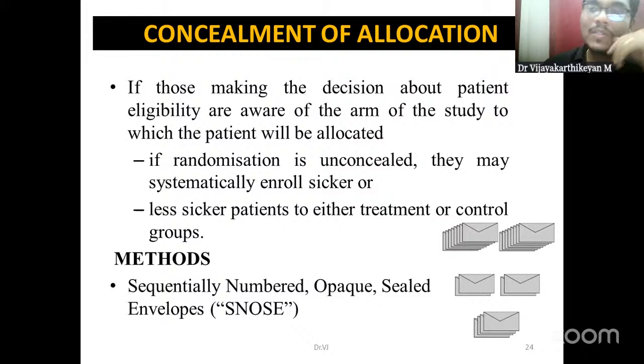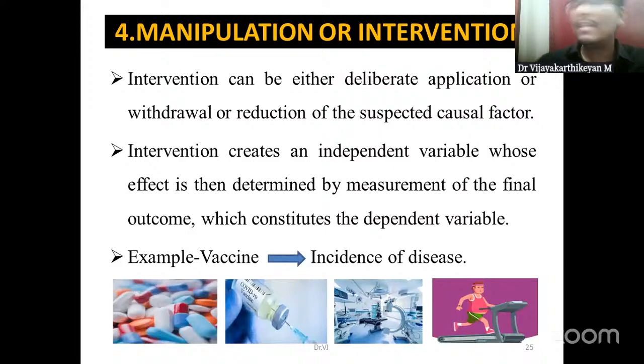What they can do is have a particular number. When the next person comes, the investigator or the person who is going to allocate has to call that particular toll-free number or some central number, and they will tell them, okay, this person, you allocate into the study group, you allocate into control. Likewise, they will guide us. That is also possible, and that is known as central randomization.